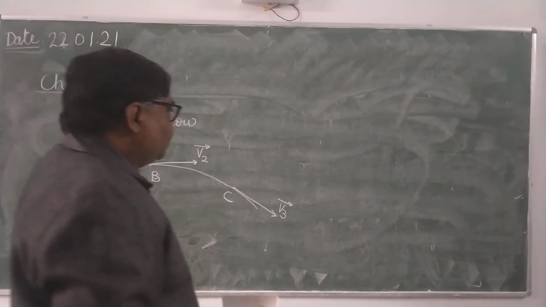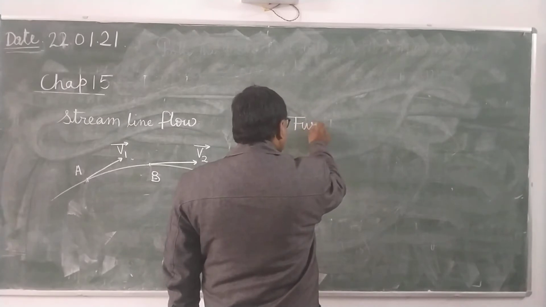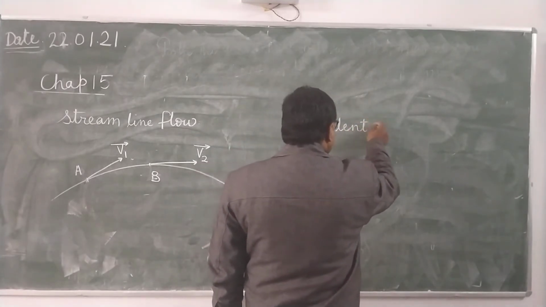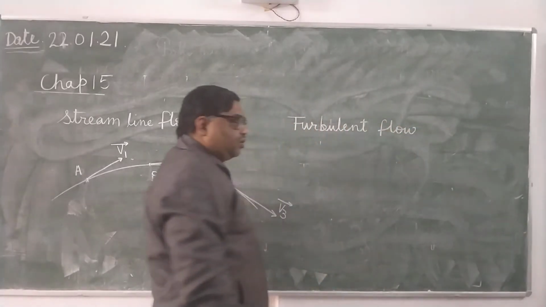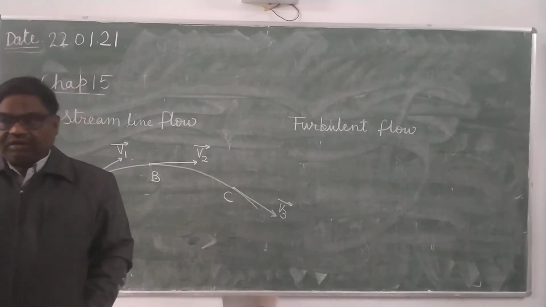Now, one is turbulent flow. Flow which is not streamline is called the turbulent flow.